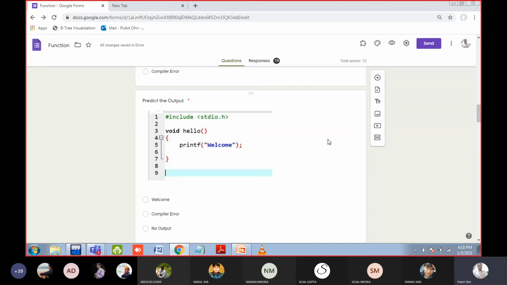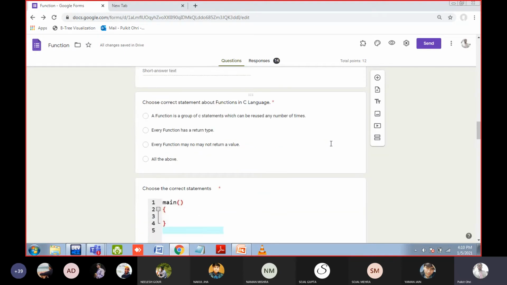So you should have a main function. In the main function, you should call the hello function. Else this is fine, there is no error, but you know it will not run. Simple. It is a car without petrol, you can say in layman language. It will not work. It is a dead code. Okay. The code will not run.